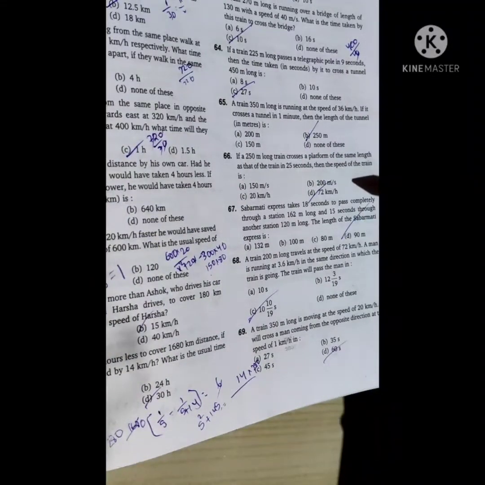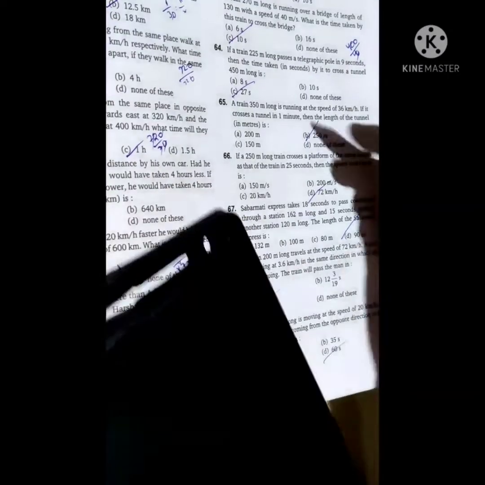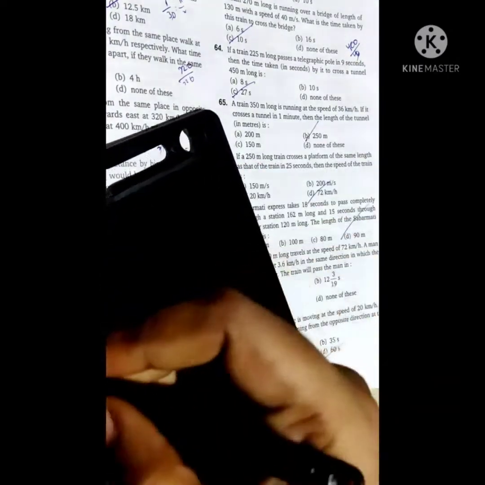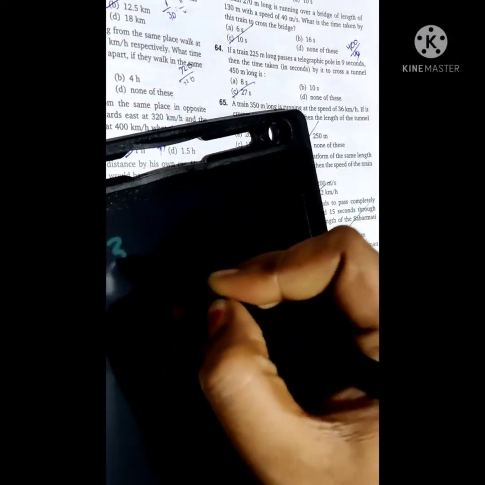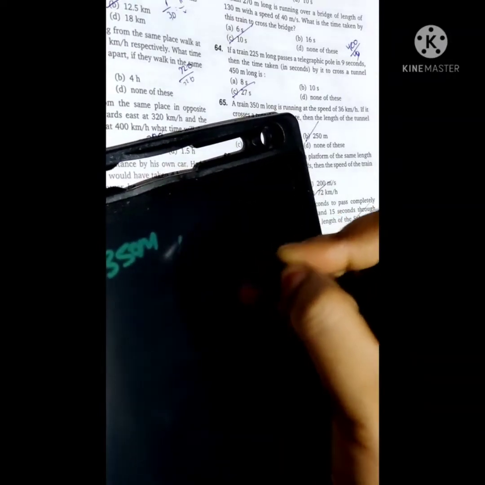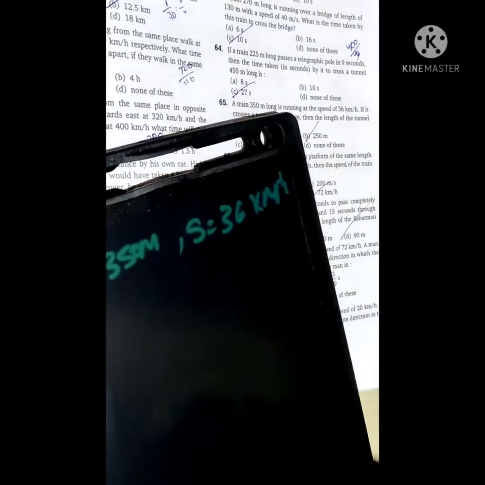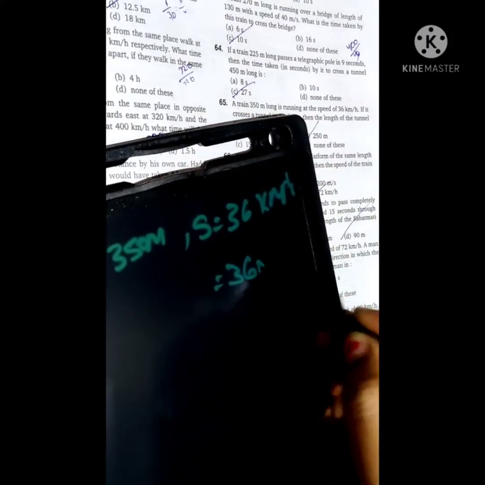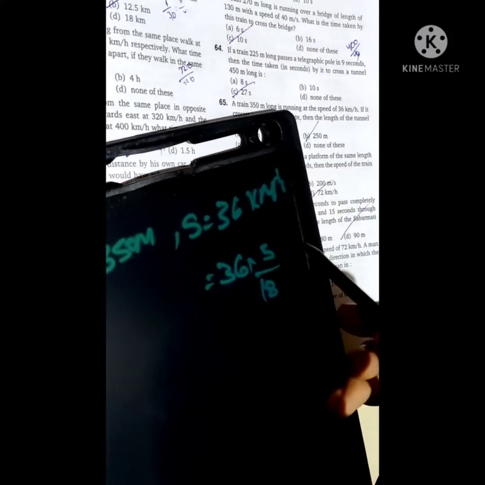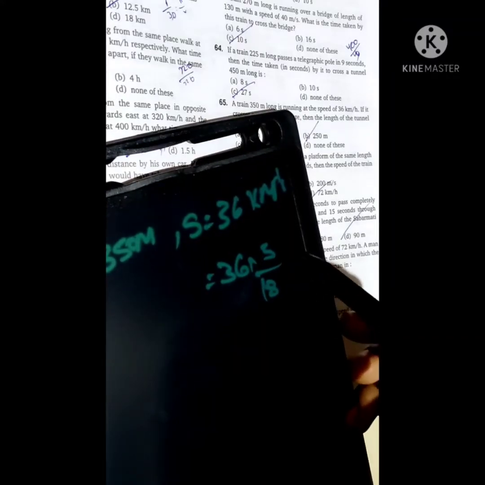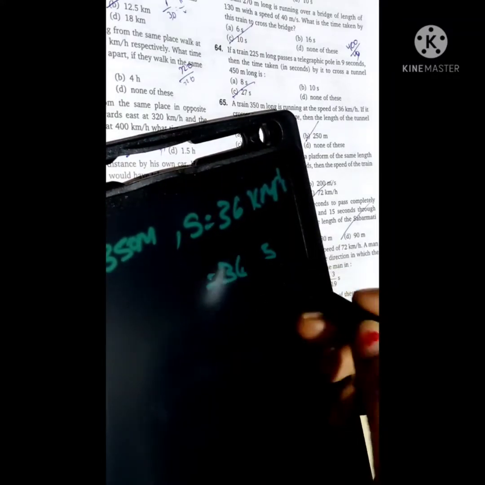And next question is, a train of length 350 meters runs at a speed of 36 kilometer per hour. Here the given speed is in kilometer per hour. We will convert it by multiplying with 5 by 18. We will get meter per second.